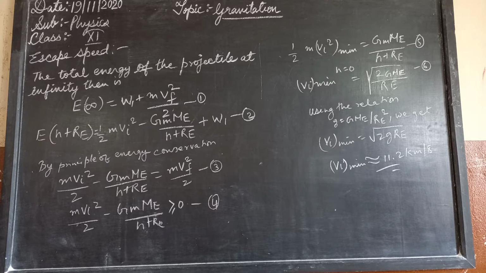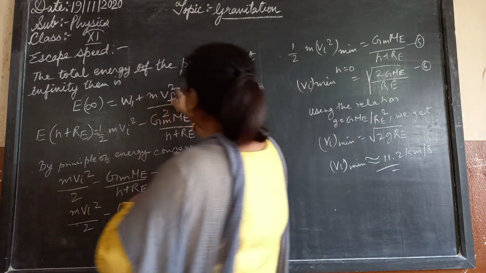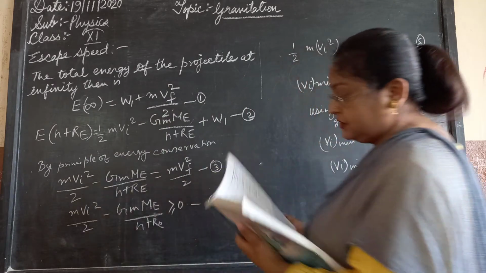Suppose the object did reach infinity, and its speed there was Vf. The energy of the object is the sum of the potential and the kinetic energy. As before, W1 denotes the gravitational potential energy of the object at infinity. The total energy of the projectile at infinity then is E infinity equals W1 plus m Vf square upon 2. This is the first equation.